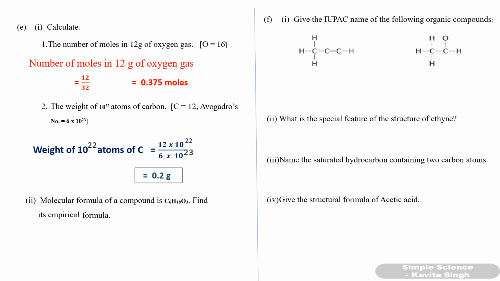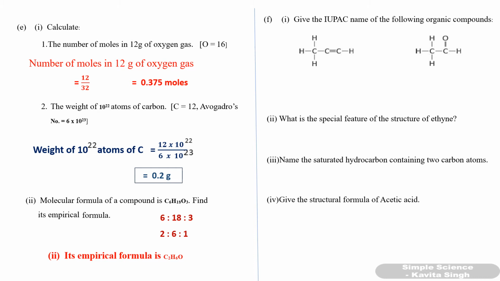Okay. Second part, molecular formula of a compound is C6H18O3. Find its empirical formula. So now the ratio of carbon, hydrogen and oxygen is 6:18:3. Now the simple ratio will be 2:6:1. So the empirical formula will be C2H6O1, that is O only.